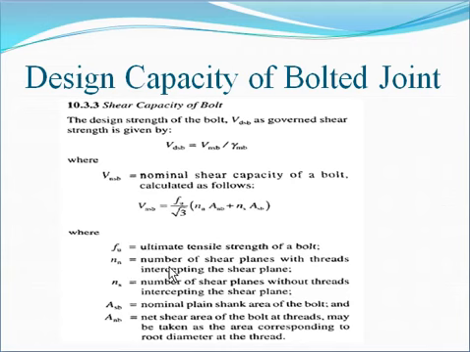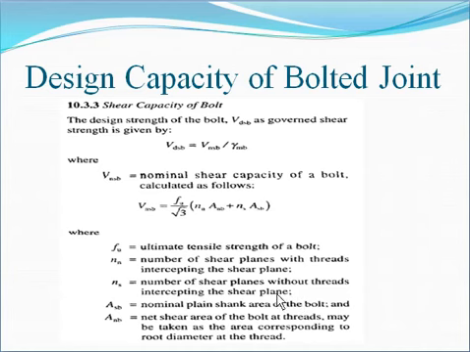NN is equal to the number of shear planes with thread portion intercepting the shear plane. With thread portion intercepting the shear plane means the shear plane passes through the threaded portion. NS is equal to the number of shear planes without threads intercepting the shear planes, that is, the shear plane passing through the shank.